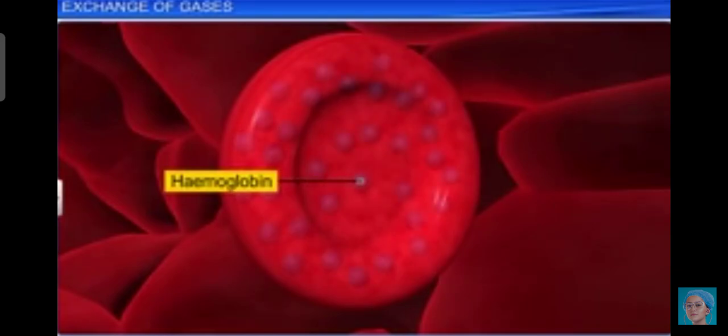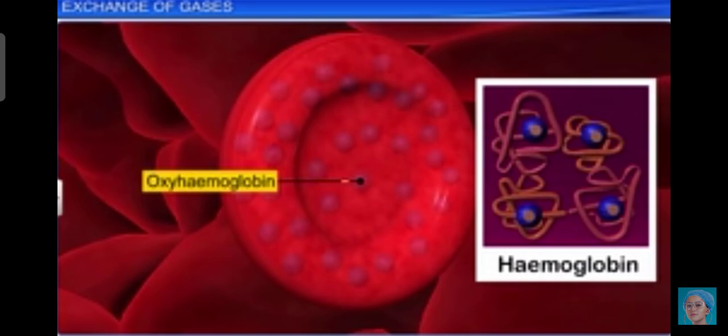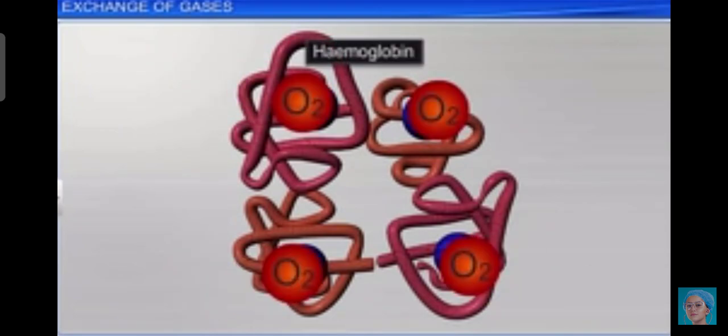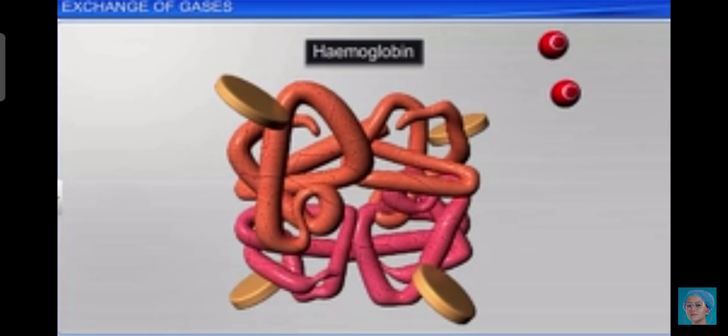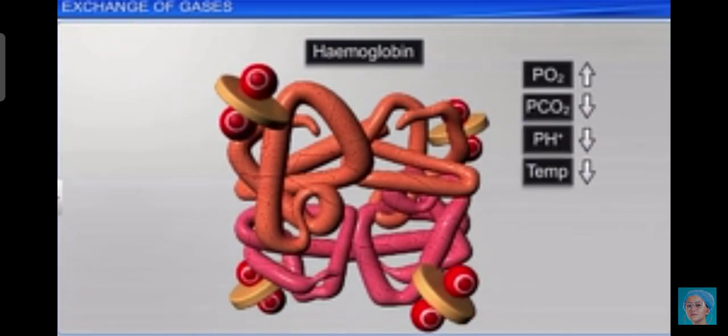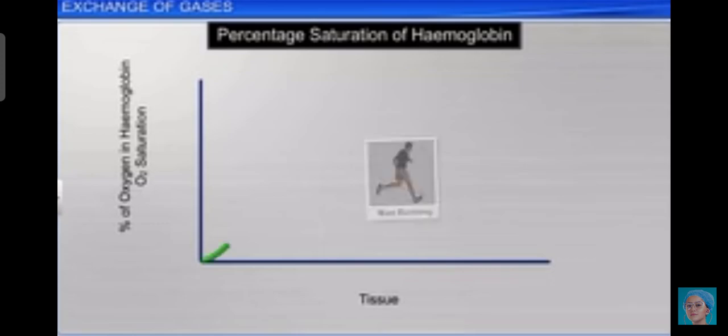Hemoglobin is a red colored, iron containing pigment present in the RBC. O2 can bind with the hemoglobin in a reversible manner to form oxyhemoglobin. Each hemoglobin molecule can carry a maximum of 4 molecules of oxygen. Binding of oxygen with the hemoglobin is primarily related to the partial pressure of oxygen. Partial pressure of CO2, hydrogen ion concentration, and temperature are the other factors which can interfere with this binding.